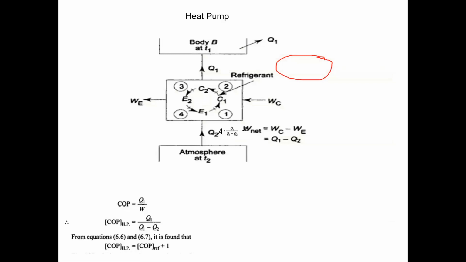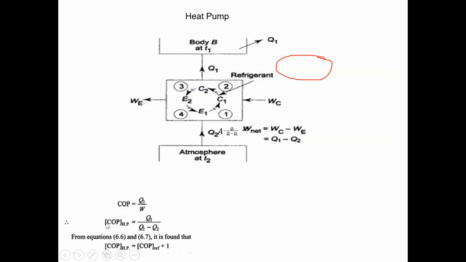Next one is the heat pump. In the heat pump, our focus will be on body 2. From the atmosphere we are continuously taking heat with the help of a thermodynamic cycle, and we are rejecting heat to the space which is to be heated. So our heating effect will be Q1 and work supplied will be W. According to the first law of thermodynamics, work is equal to net heat, that is Q1 minus Q2. Therefore we get COP of heat pump as Q1 by Q1 minus Q2.